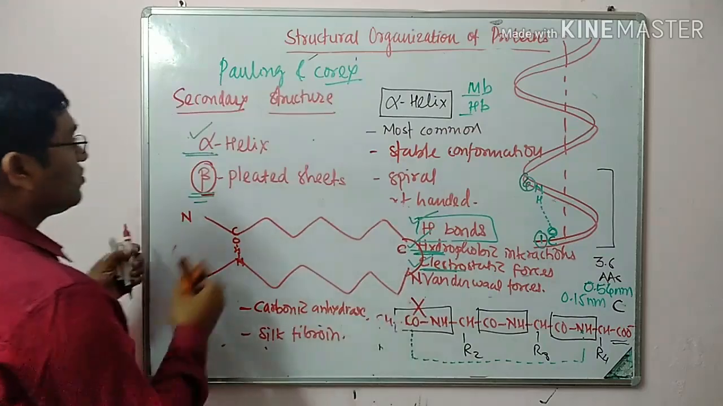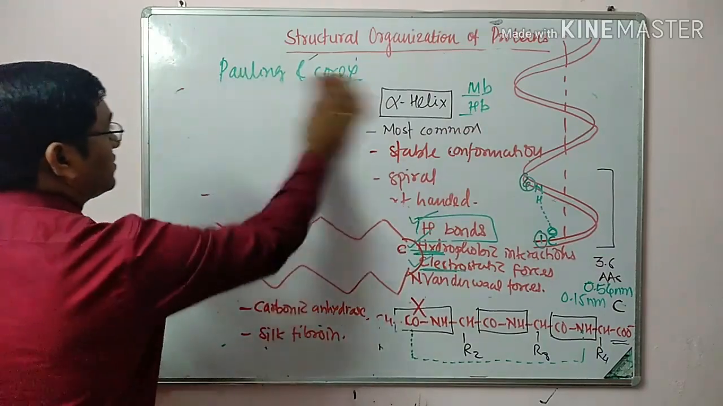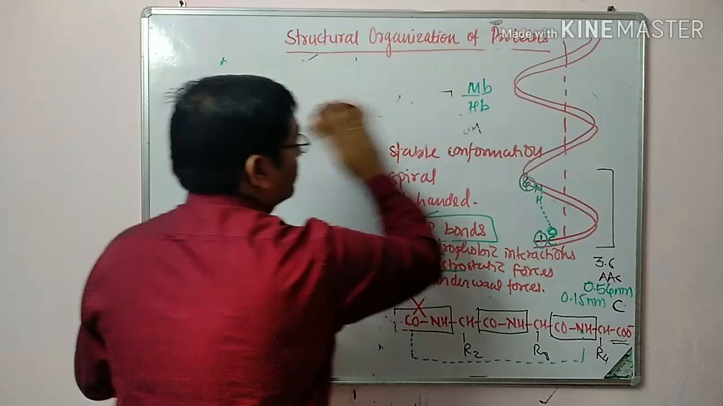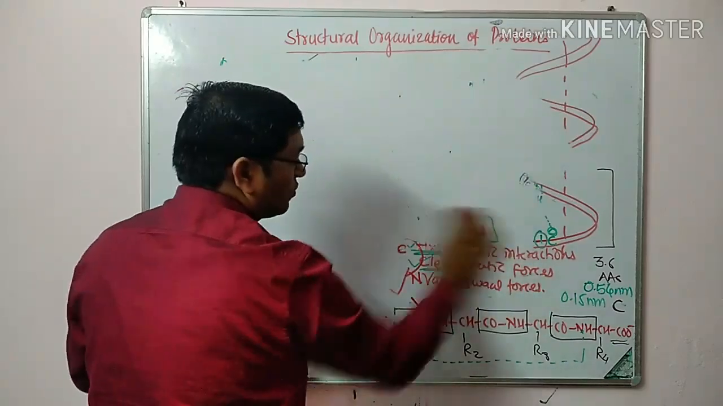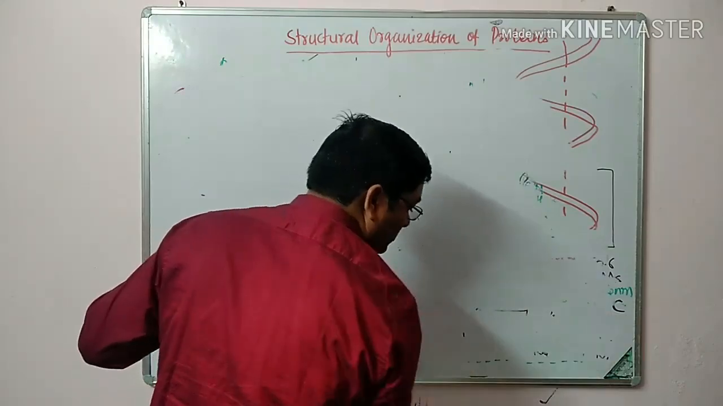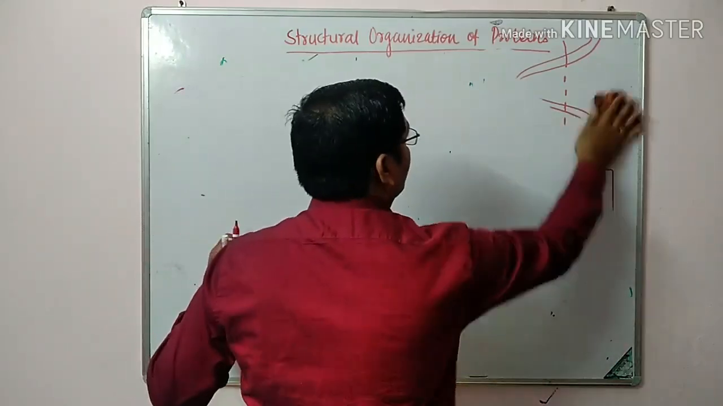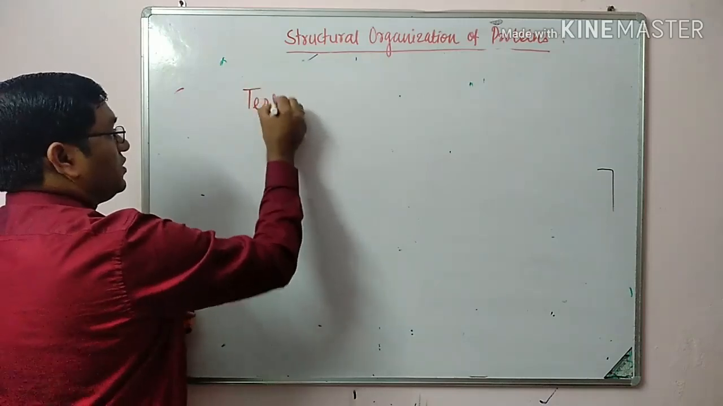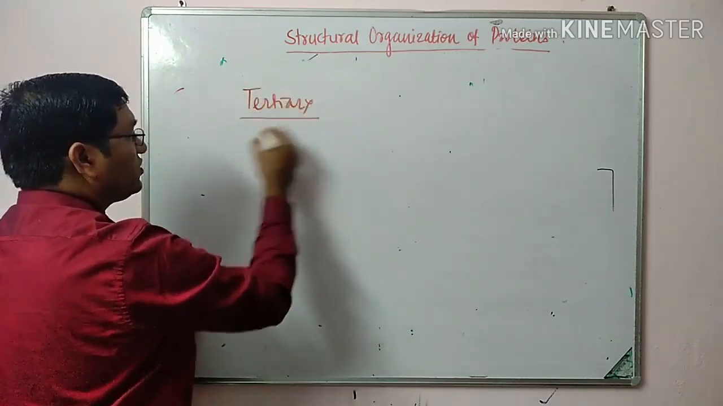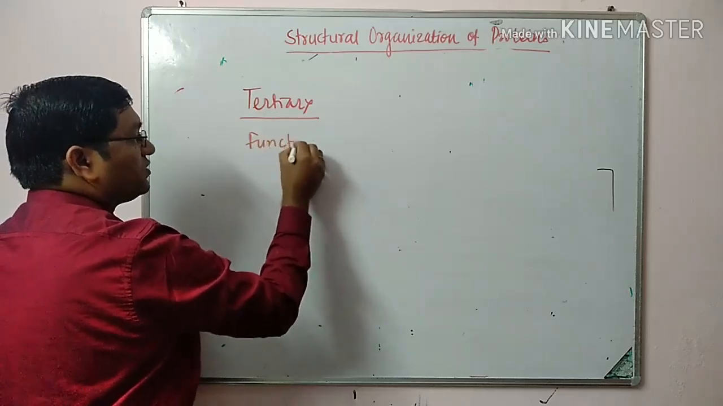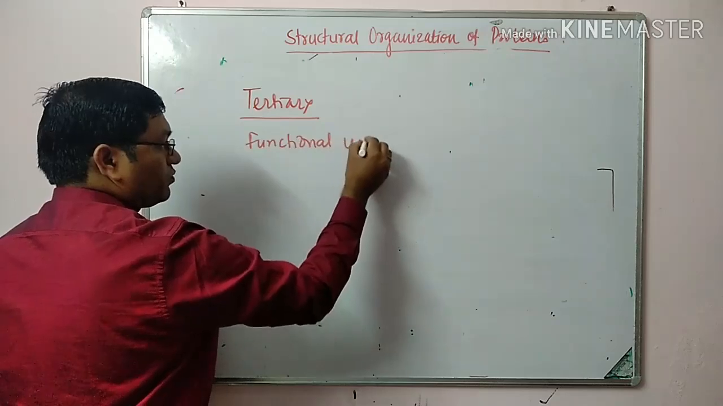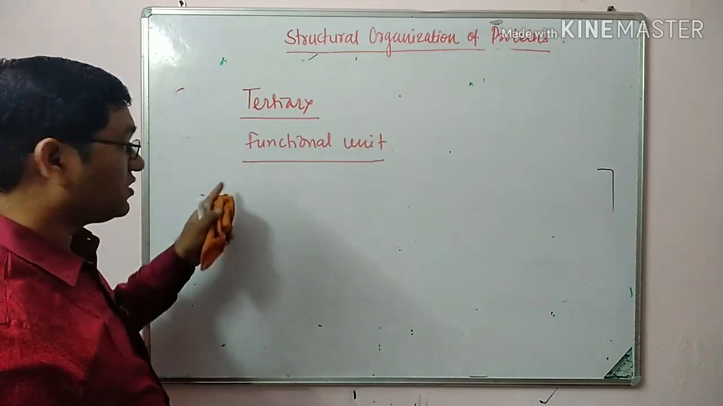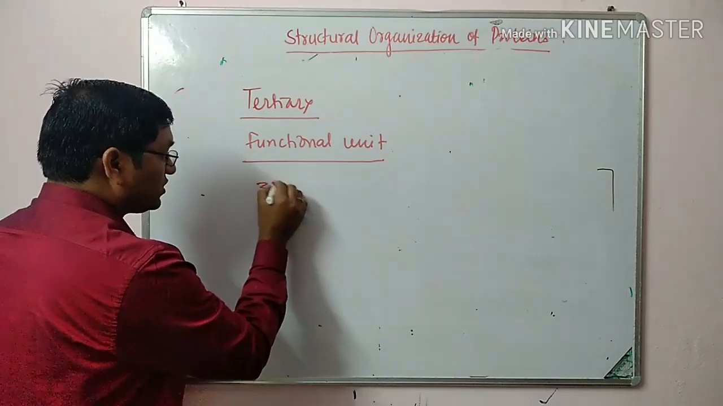So this is about the beta pleated sheet and secondary structure. They are stabilized by hydrogen bonds, the most important, followed by hydrophobic interactions, electrostatic forces and van der Waals forces. Now coming to the tertiary structure. Tertiary structure is a functional unit. It is formed by folding of secondary structure to form a 3D orientation.